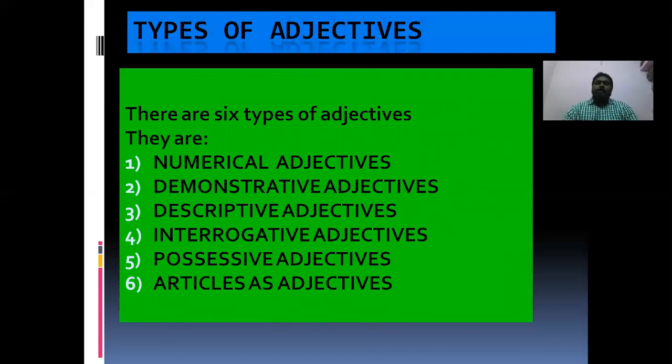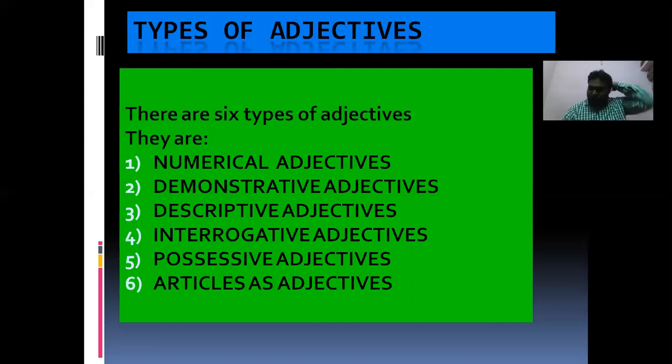Now let us see the types of adjectives. There are 6 types of adjectives in English. It means that we divide adjectives into 6 types. What are they? They are numerical adjective, demonstrative adjective, descriptive adjective, interrogative adjective, possessive adjectives, and articles as adjectives.